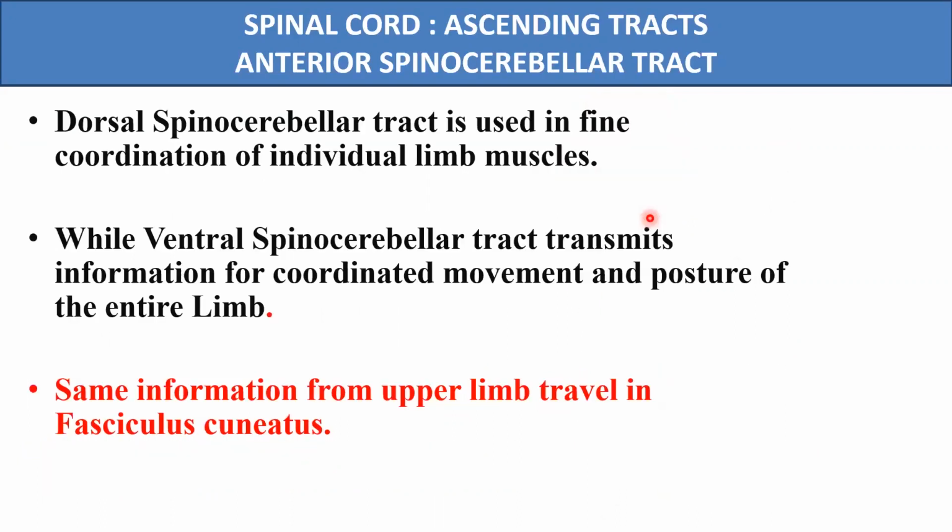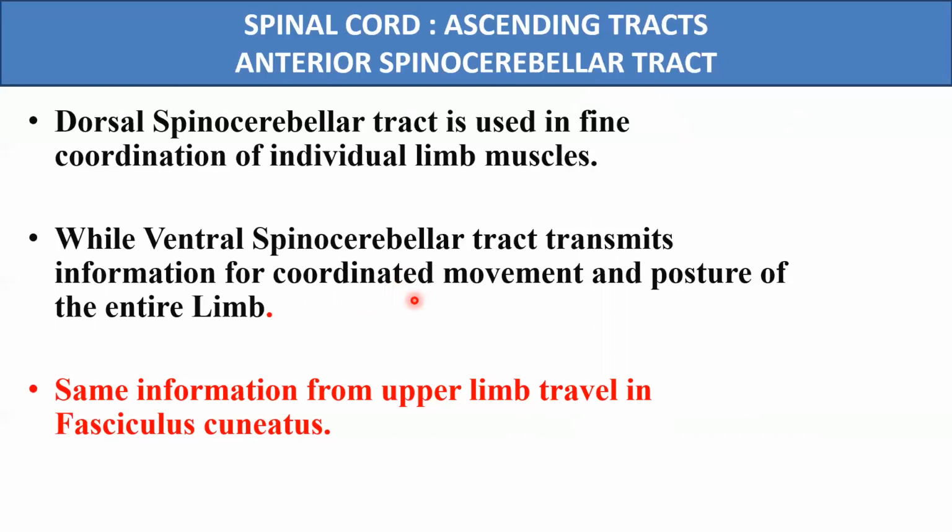Now, the difference in the function of the anterior and posterior spinocerebellar tracts is that the dorsal spinocerebellar tract is used in the fine coordination of individual limb muscles, while the ventral spinocerebellar tract is involved in the coordinated movement of the entire limb. So this will be the difference in the sensory impulses carried by the two tracts.